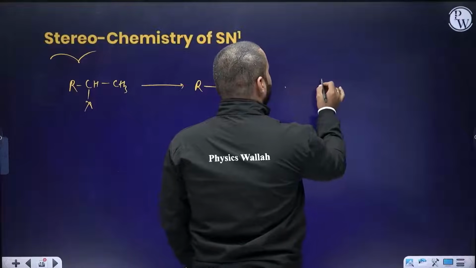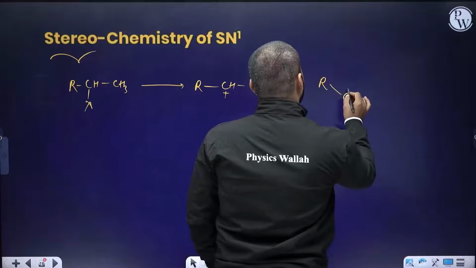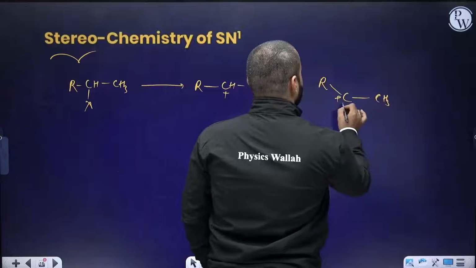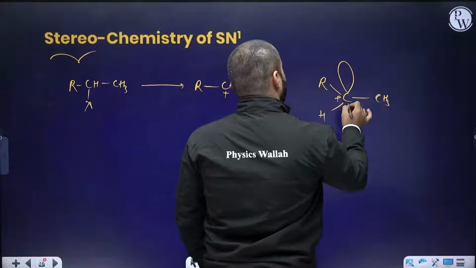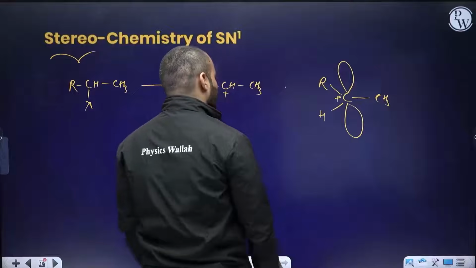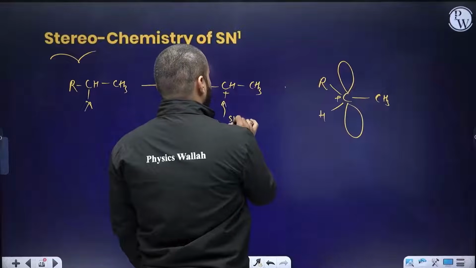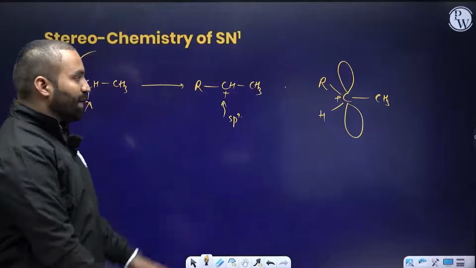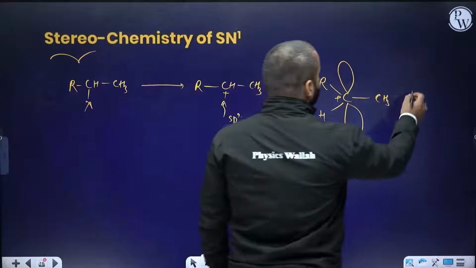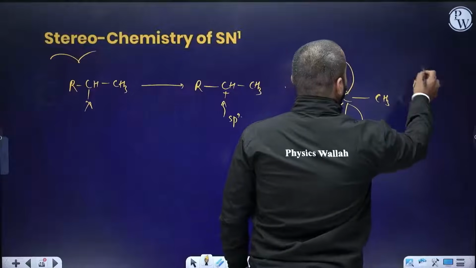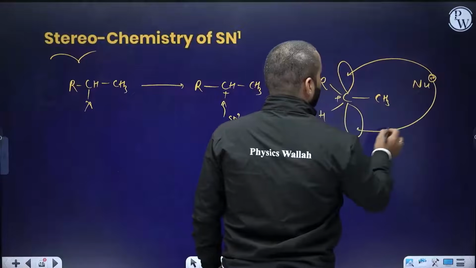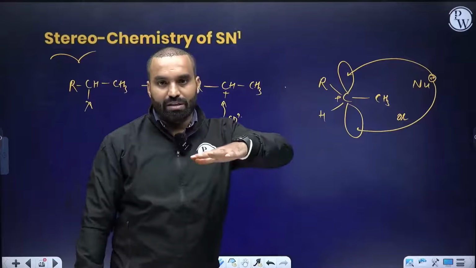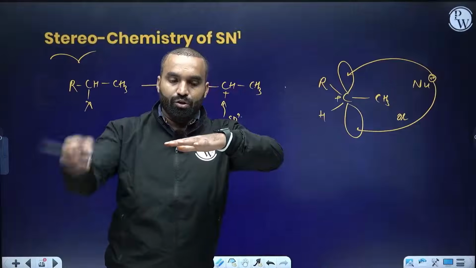So it will be written as R, carbon positive. There is a CH3 and there is a hydrogen present. This has an empty p orbital because the hybridization of the carbon plus is sp2. If it is sp2 hybridized, there is one free empty p atomic orbital present. Now the nucleophile can come from the top or from the bottom, since the sp2 hybridized carbocation is stable and planar.